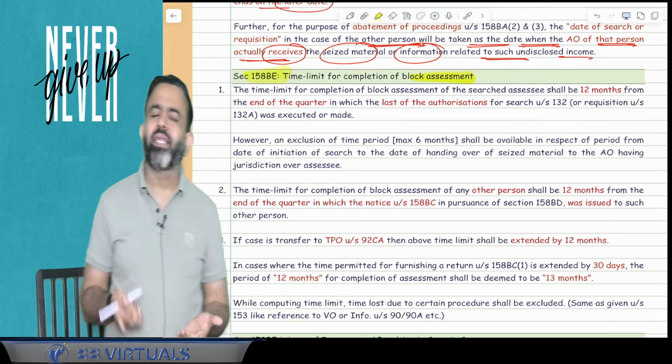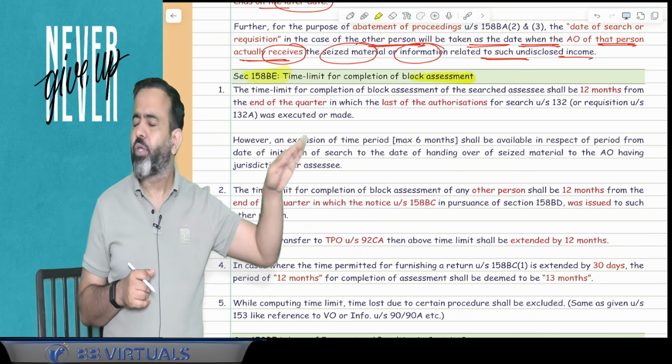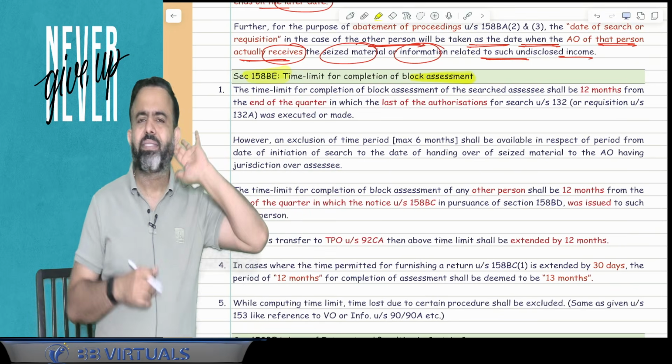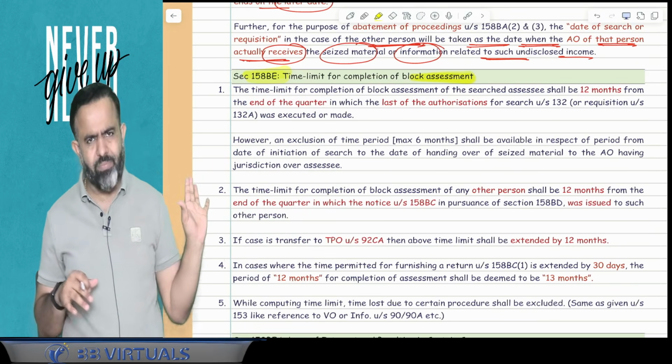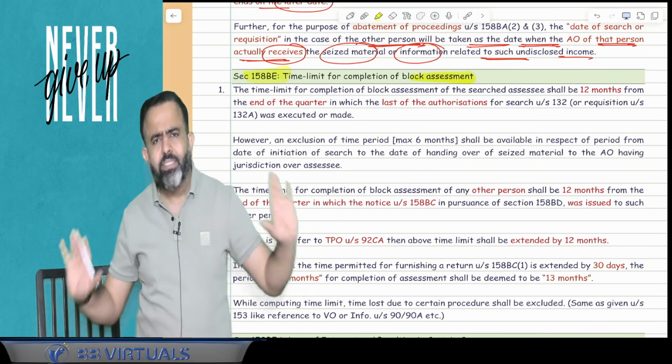Okay, for abatement now. Abatement normally happens when in the case of Rajnikant a search is started, then whatever assessment is pending, the block period will be the same, like in the case of Rajnikant and in the case of Dhanush.